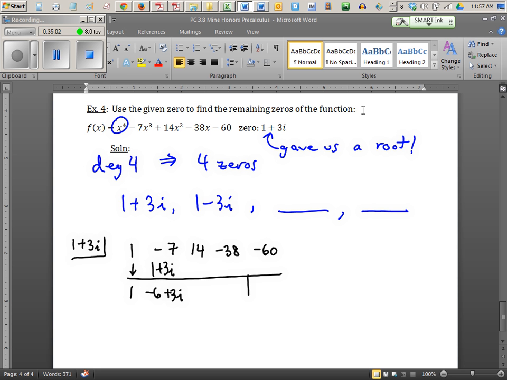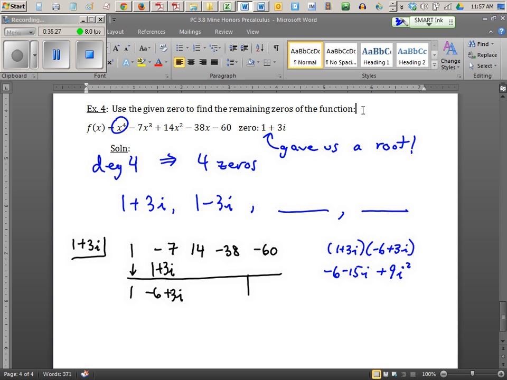Now I've got to multiply 1 plus 3i and negative 6 plus 3i. That's awkward, so I'll do that over on the right in blue. I need to multiply 1 plus 3i times negative 6 plus 3i. If you're very careful and you FOIL this out, you get negative 6 plus 3i minus 18i, so minus 15i. And then plus 9i squared.